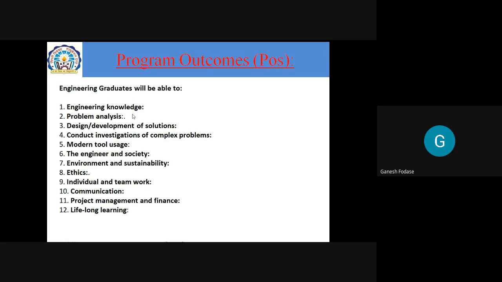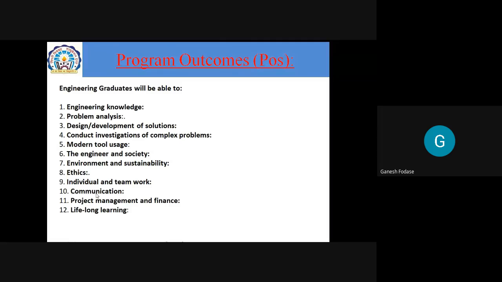These are the 12 POs which are expected by every engineering graduate. That is, as an engineering graduate, you must have engineering knowledge, problem analysis skill, design or development of solution, then conduct investigation of complex problems, modern tool usage, the engineer and society. You should know about this. You should have knowledge of environment and sustainability. You should be with good ethics practices. Then you will be able to work as an individual as well as in teamwork. Then communication. You must have good communication.